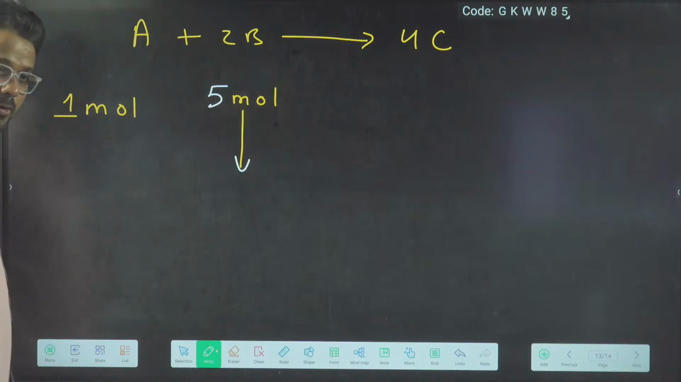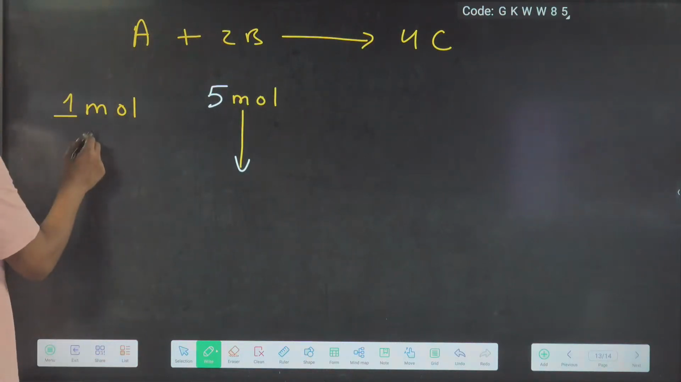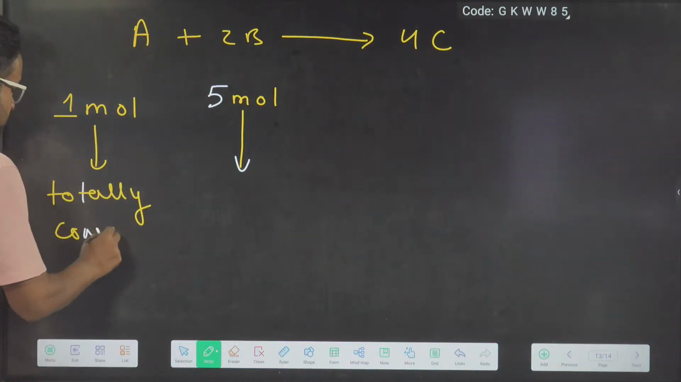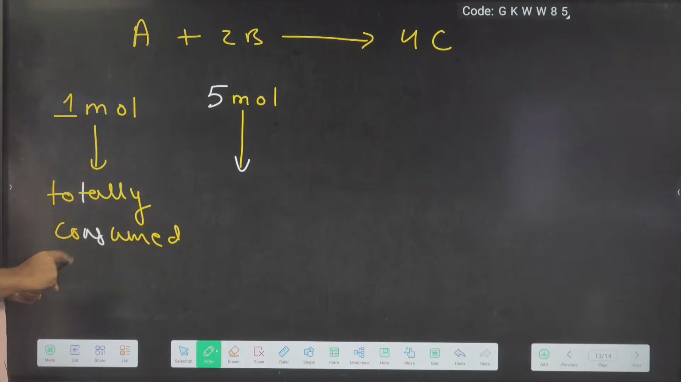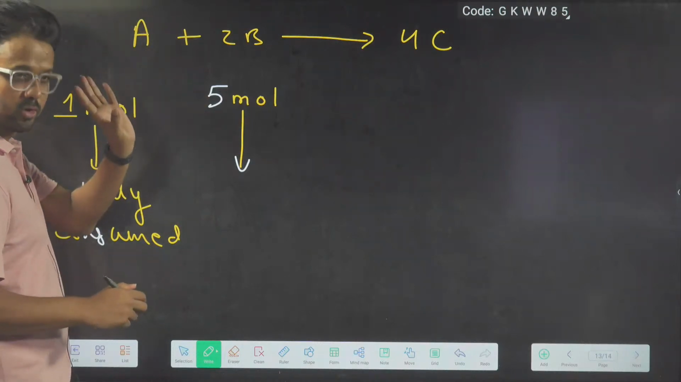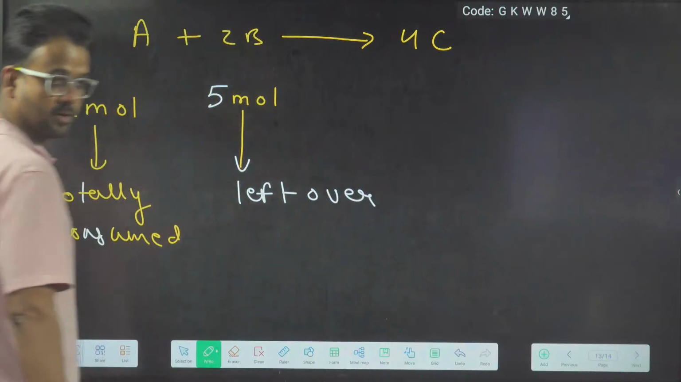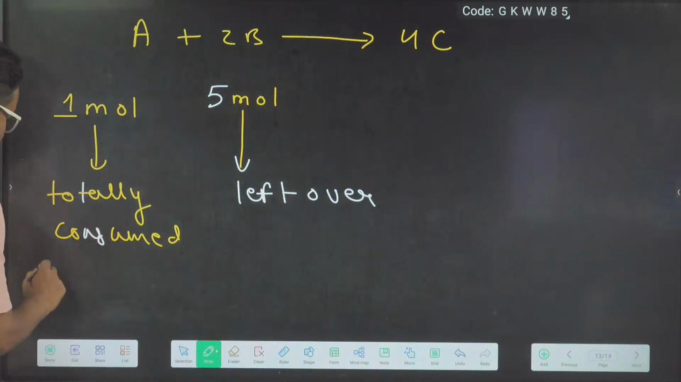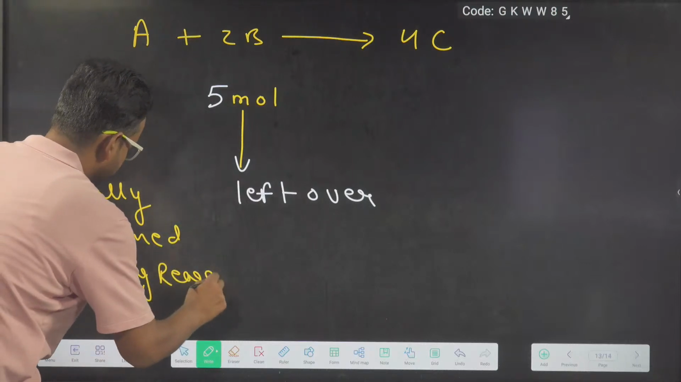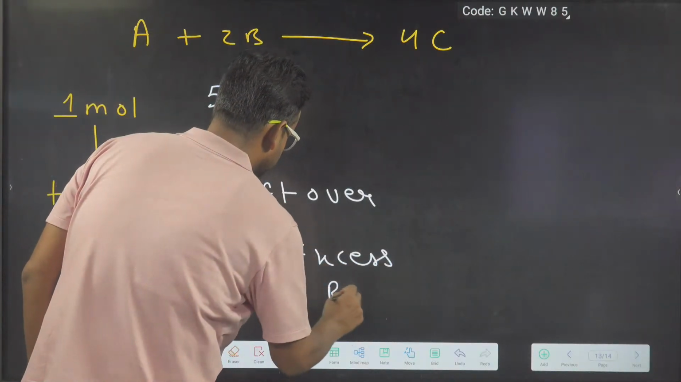What will happen in this scenario? 1 mole of A needed 2 moles of B, but you have taken 5 moles of B. So this 1 mole of A will be totally consumed. With 1 mole of A, 2 moles were needed, but you have taken 5, so B will not be totally consumed and will be left over. The reagent which is totally consumed is known as the limiting reagent, and the reagent which is left over is known as the excess reagent.